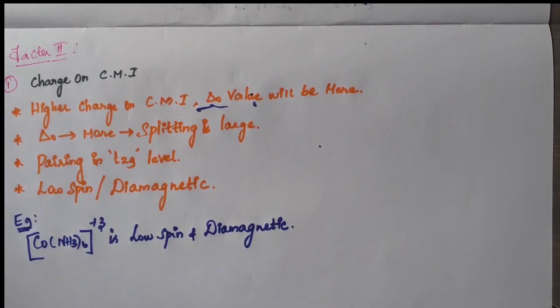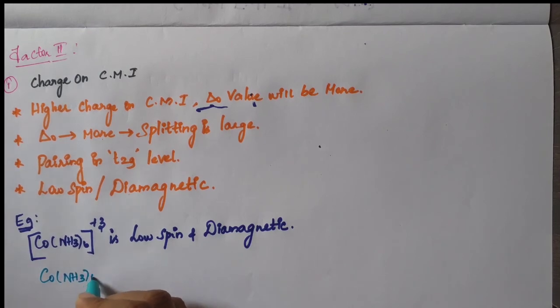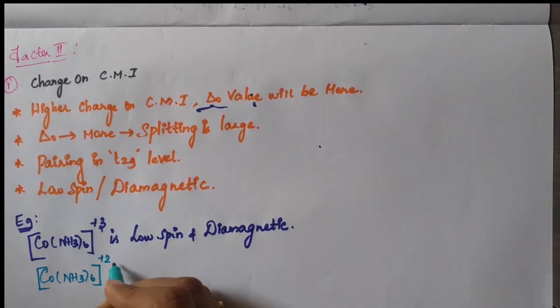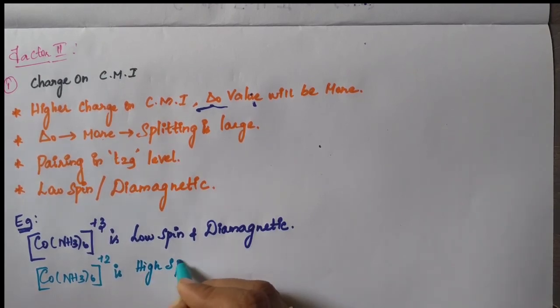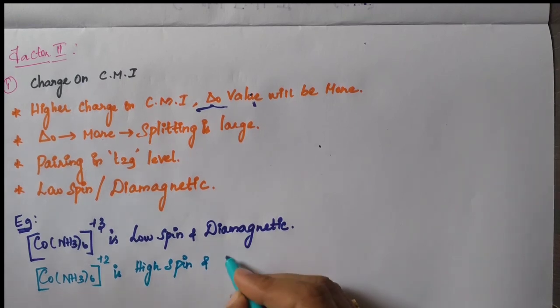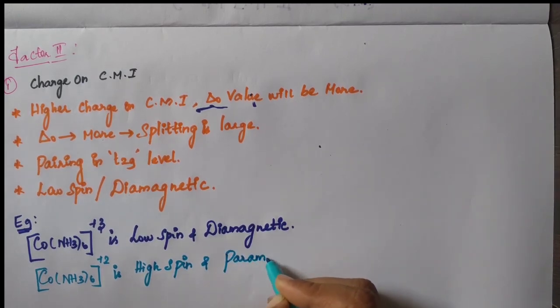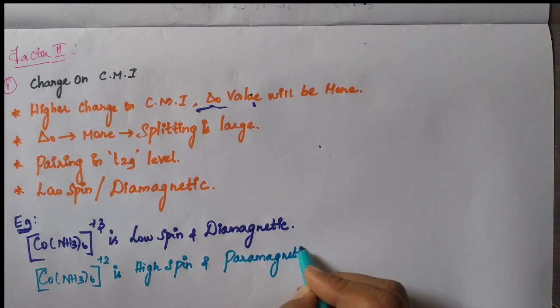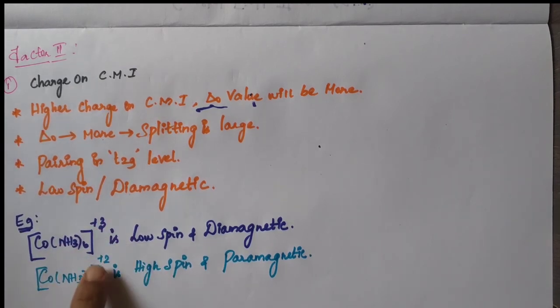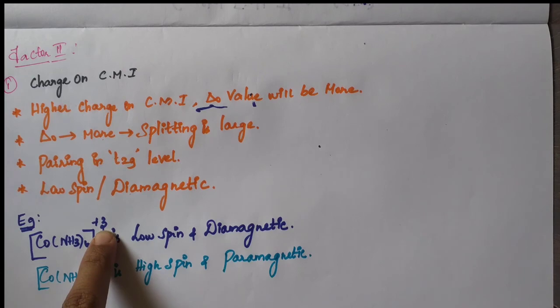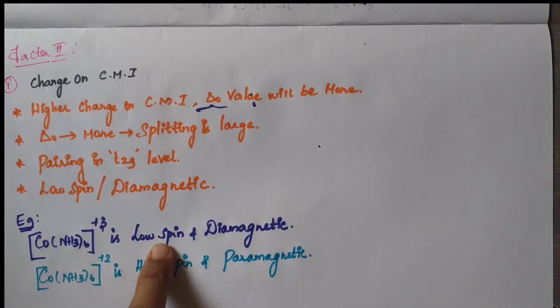And Co(NH3)6 2+ is high spin complex and paramagnetic. So this is explained based on this concept, students. These two complexes are explained based on this charge on central metal ion. See here, cobalt is +3, here cobalt is +2. That's why more charge means it leads to low spin.